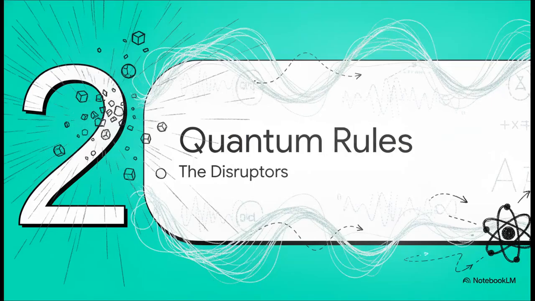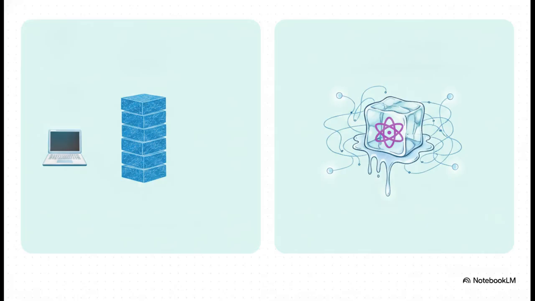Which brings us to Part 2. Quantum physics breaks those rules. Enter the disruptors. You see, in a classical network, data is just duplicatable ones and zeros. But in a quantum network, data exists as qubits. And a qubit isn't predictable at all. It suffers from coherence fragility. It's kind of like a melting ice cube. It decays rapidly the second it interacts with the environment.